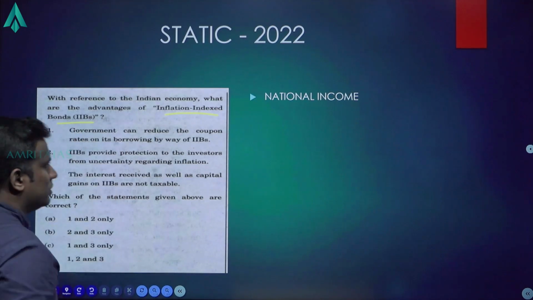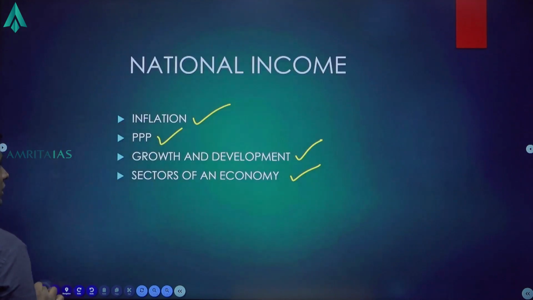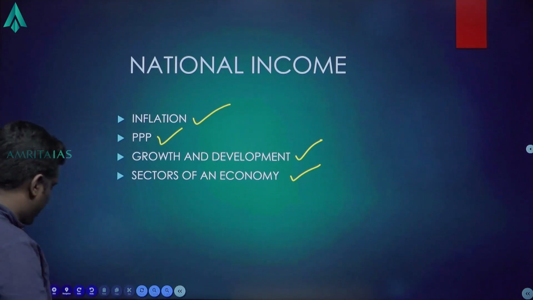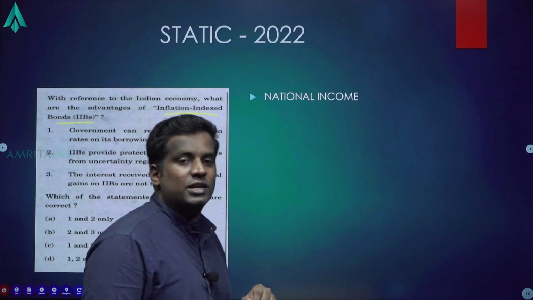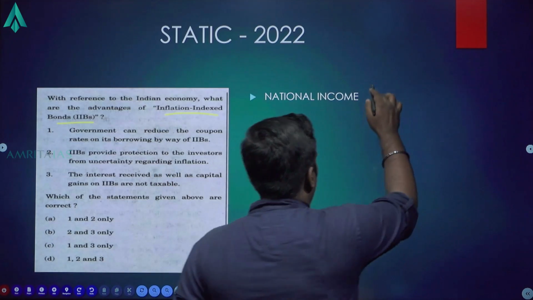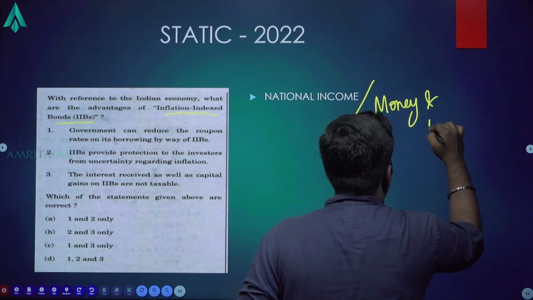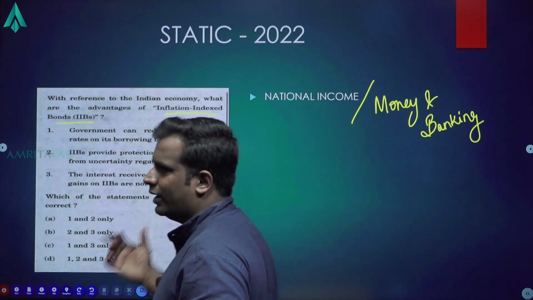Inflation indexed bonds. If you look at your previous screenshots, inflation comes under national income. So again, the question is on inflation indexed bonds. Sometimes you can also put bond, so it comes under money and banking. Either way it is good. I don't care. Since it talks about inflation indexed bonds, I'll be looking at this.